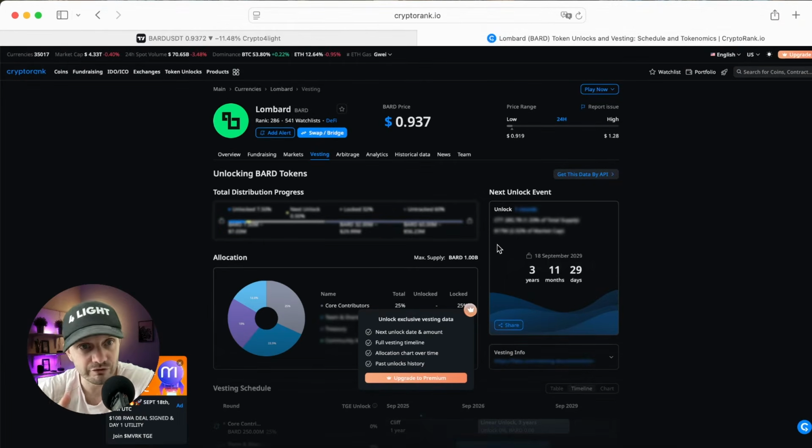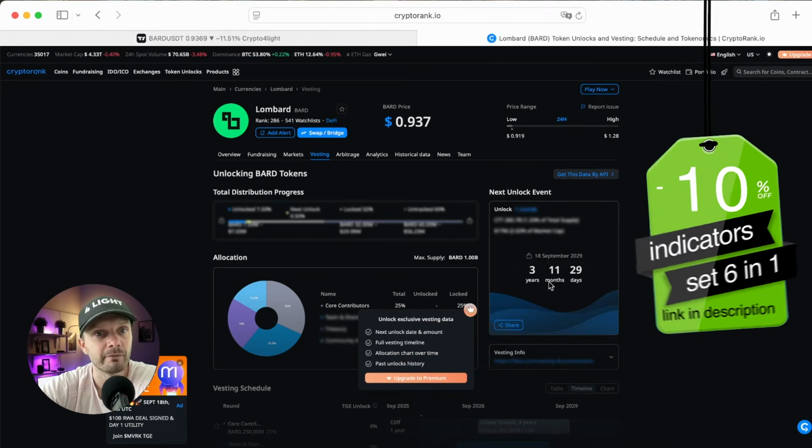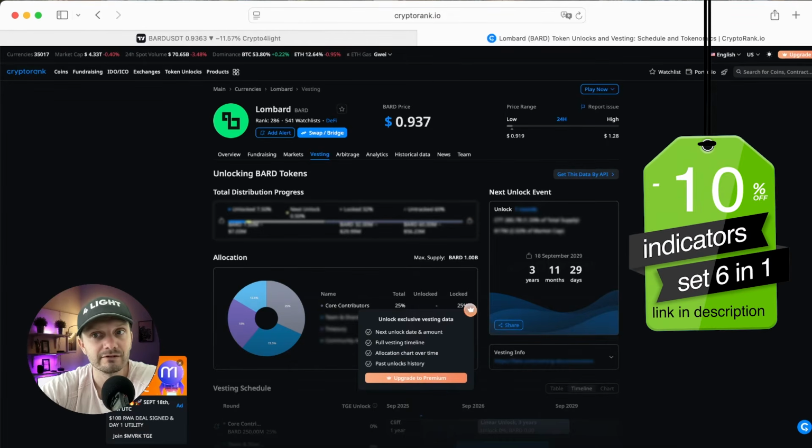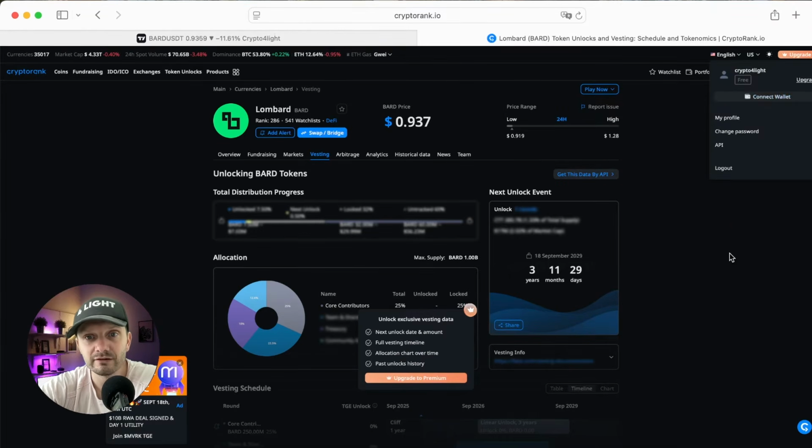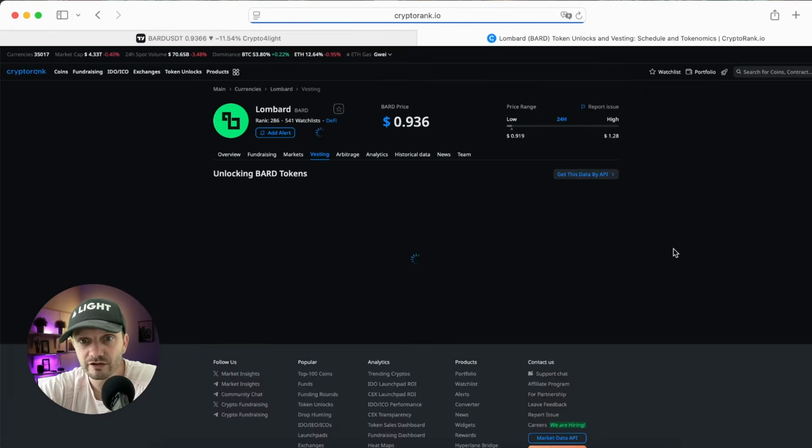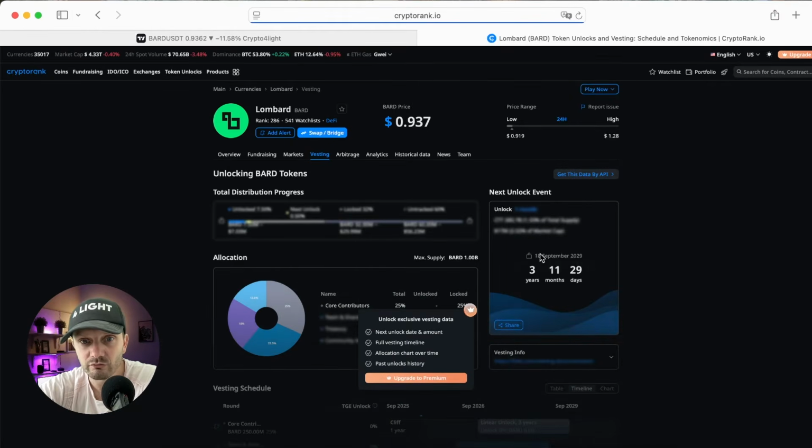one more trick from CryptoRank. If you are not logged in to CryptoRank, it will show you that the unlocks will be in 3 years, 11 months. It's fake. So you need to log in. I don't know why it's not showing the correct data.